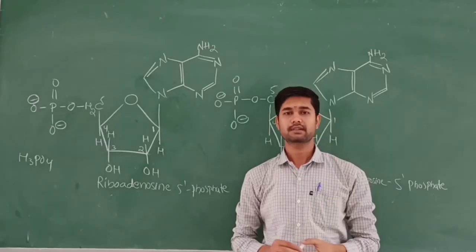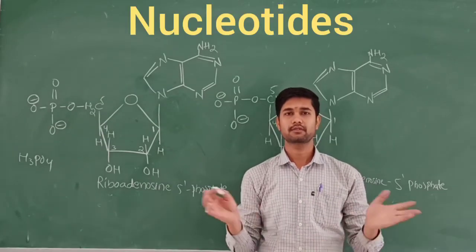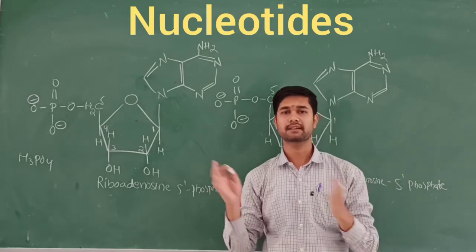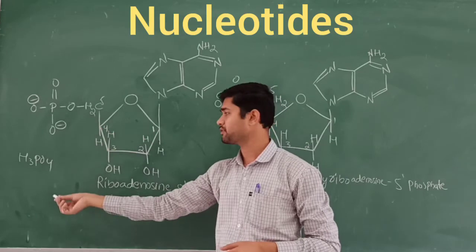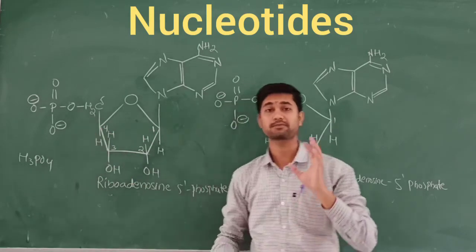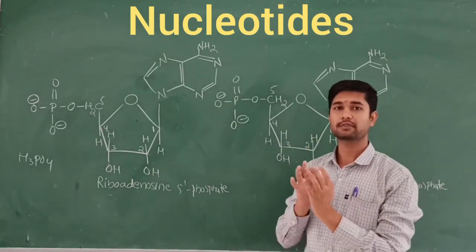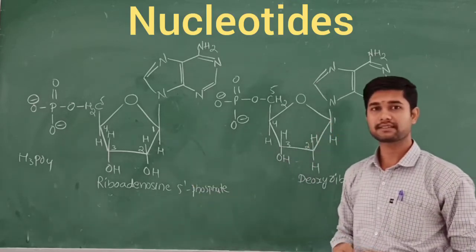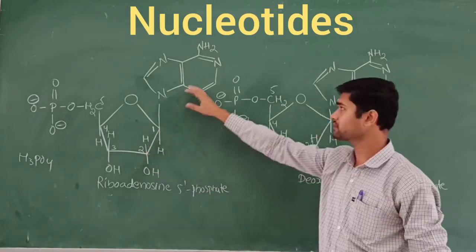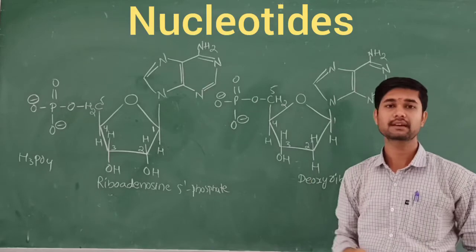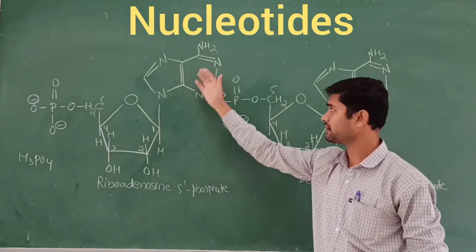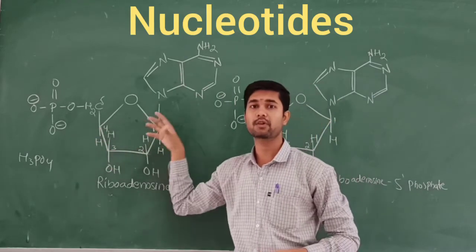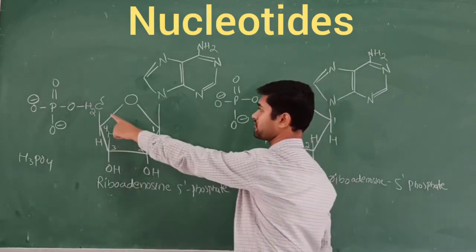Now let us study the nucleotides. The only difference between nucleosides and nucleotides is that we write extra phosphoric acid, that is called the phosphate group. Nucleosides contain only sugar along with nitrogen base, and we call that a nucleoside. But nucleotides mean that along with the pentose sugar and nitrogen base, the phosphate group is also introduced at the fifth position of the carbon atom.